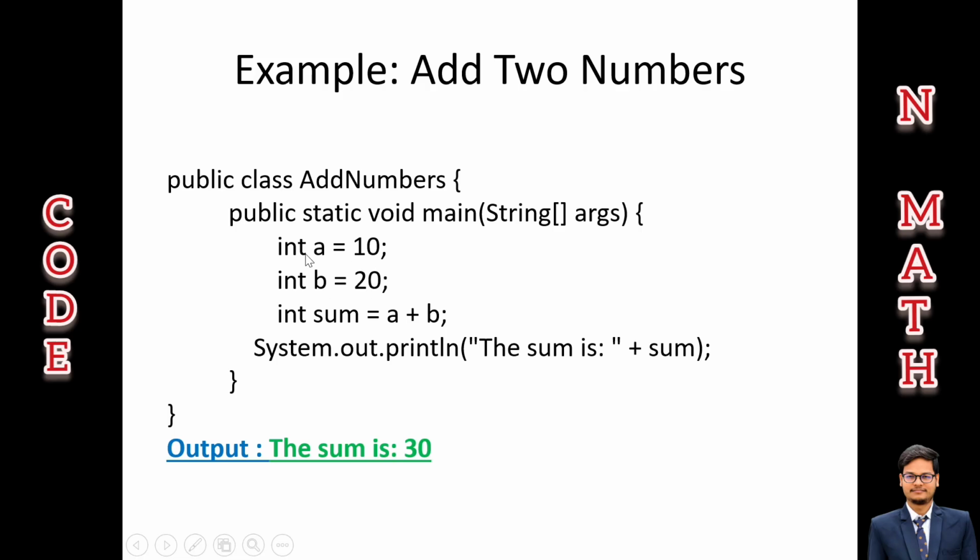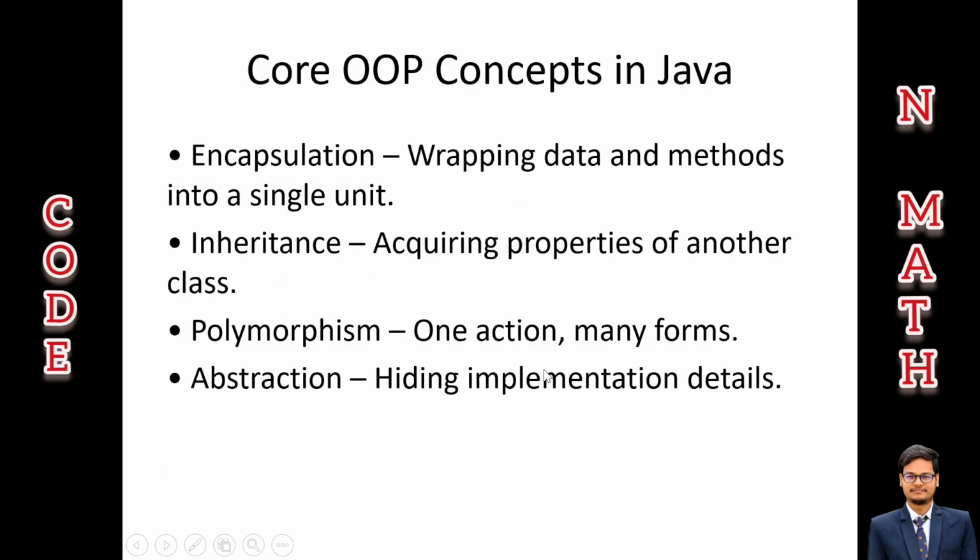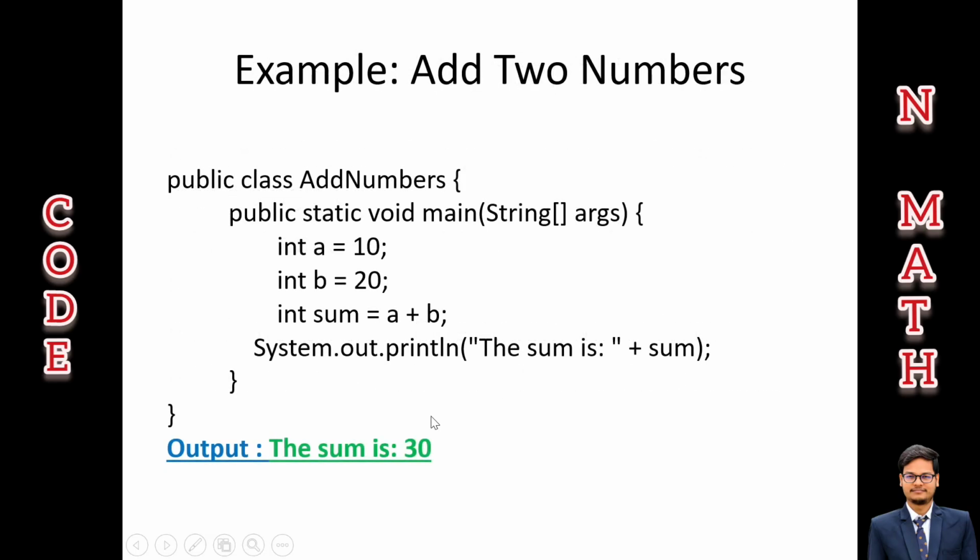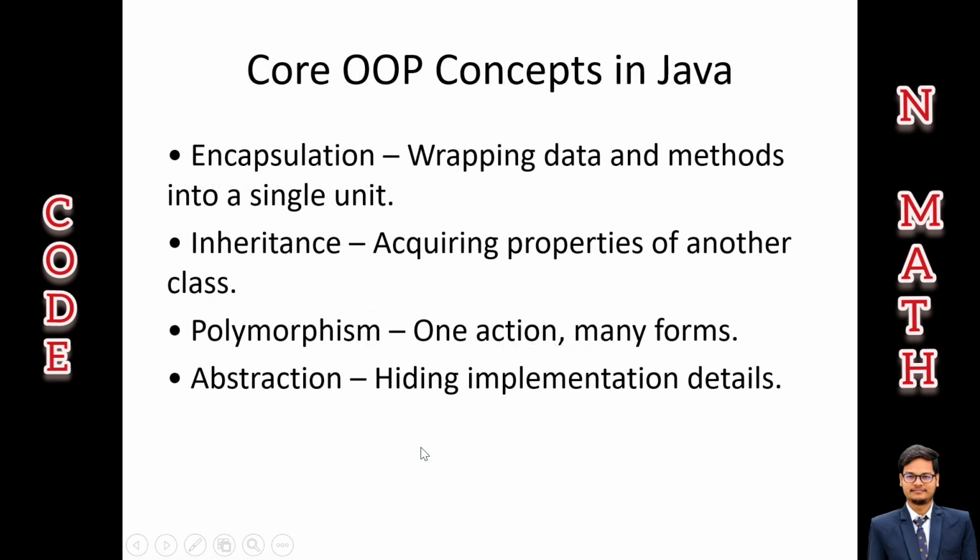We take two integer variables a and b, and also one variable to store the sum. And here is the print method through which we can print this string as well as the answer. So we got the answer, the sum is 30.